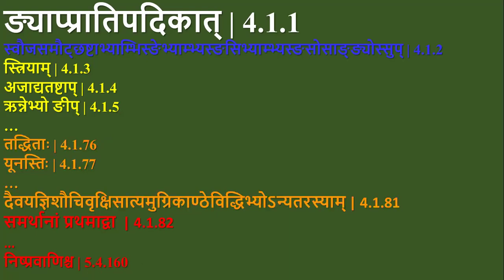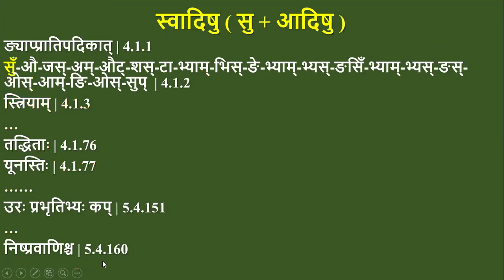And the section from 4.1.76 up to 4.1.81 is an intersection of Stri Pratyaya and Taddhita Pratyaya. The pratyayas dealt in this section are both Taddhita as well as Stri Pratyayas. So we don't need to worry about that. If we can just understand that in this section we have Supratyayas, Stri pratyayas and Taddhita pratyayas, that's enough.